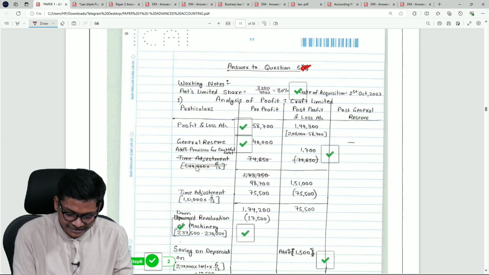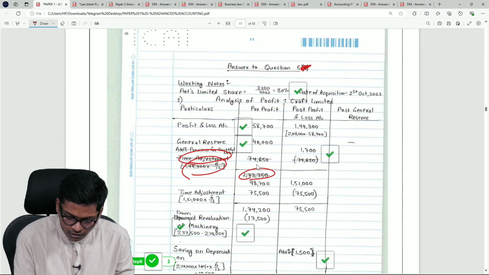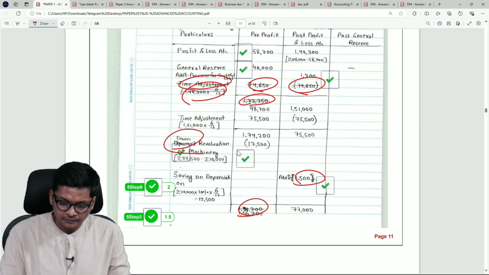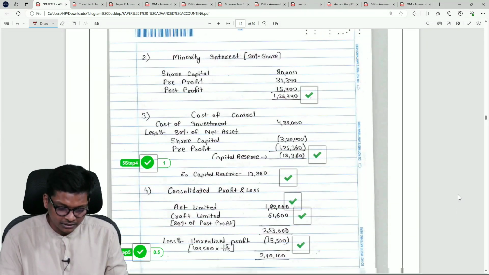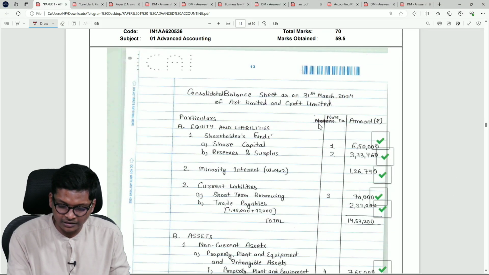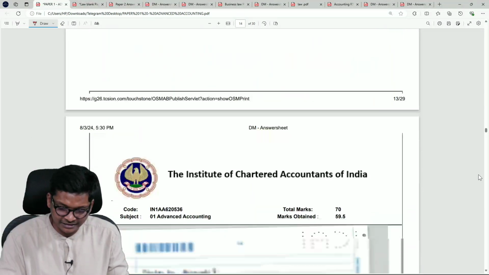Over here you can see there are quite a few strikes: 1, 2, 3, 4, 5, 6, 7, 8. You can see 8 strikes in one page. Then you go down, they have done the working notes. After working notes only he has prepared the balance sheet. Again some strikes have come.